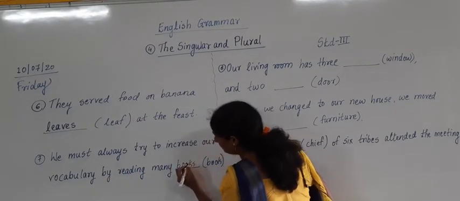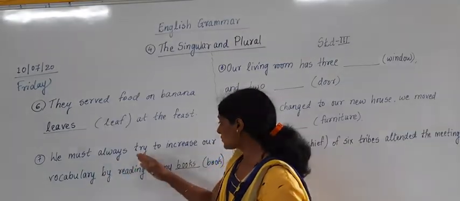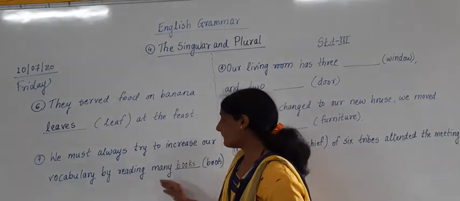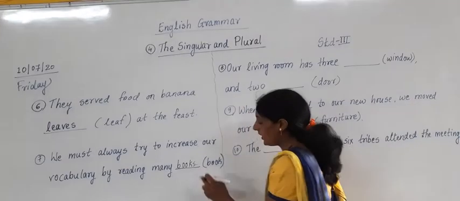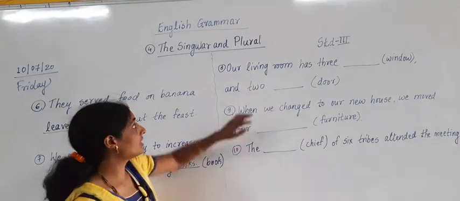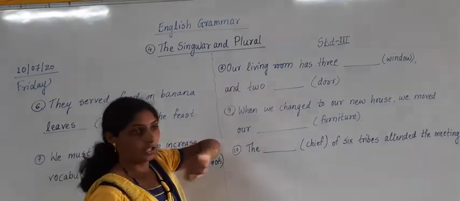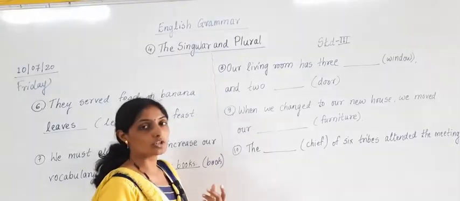Books. Understood? Now here it is, we must always try to increase our vocabulary by reading many books. S is put over here, okay? Next example which is given over here is the 8th one. Our living room has 3. Now everybody's living room is having 3 or 4 what?